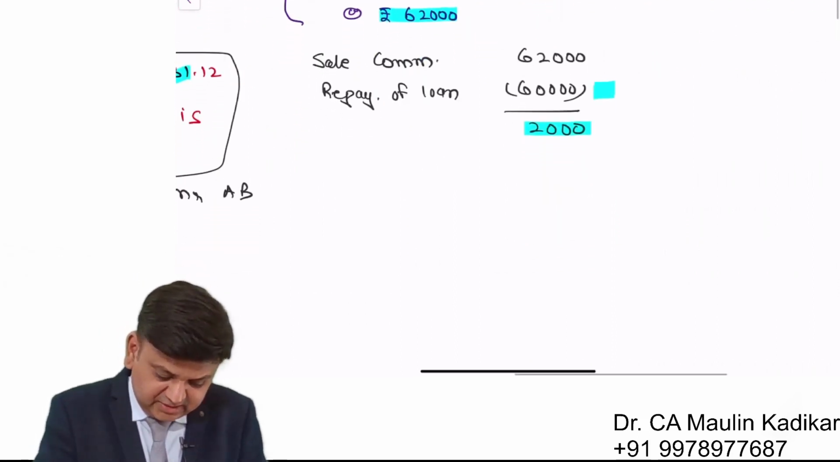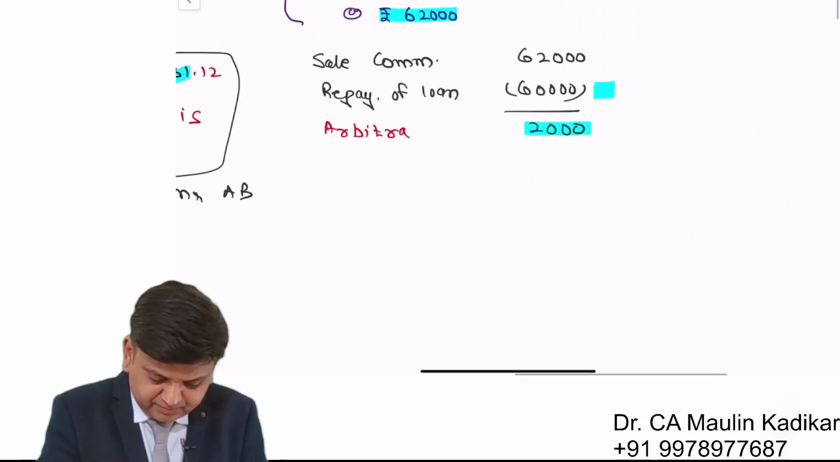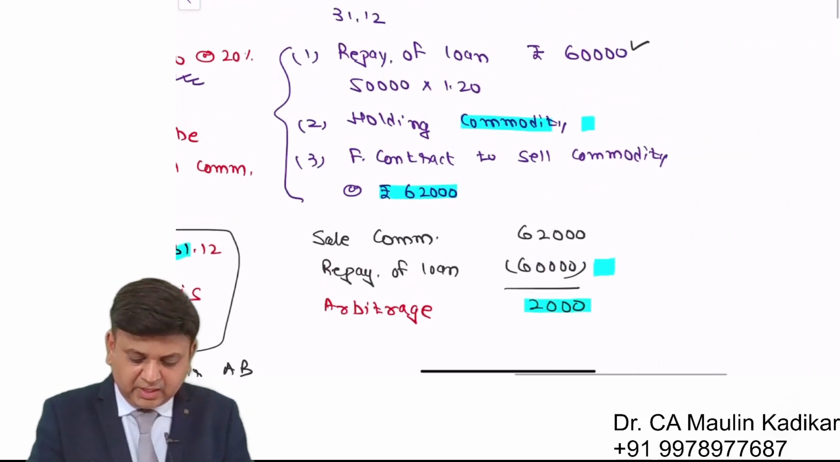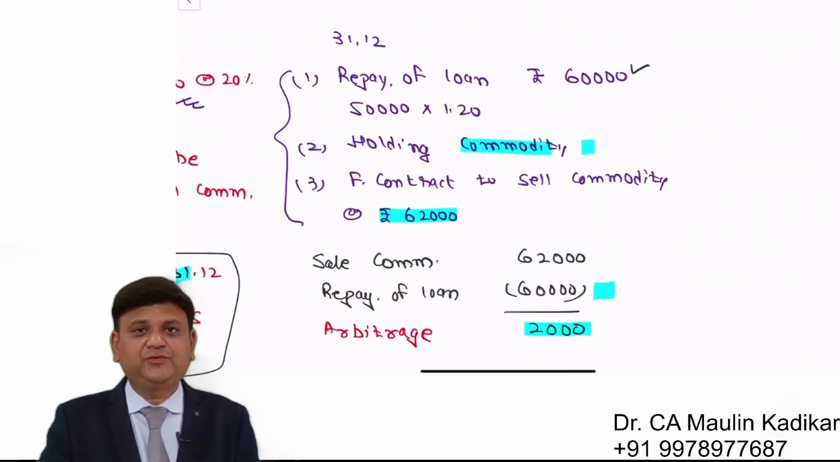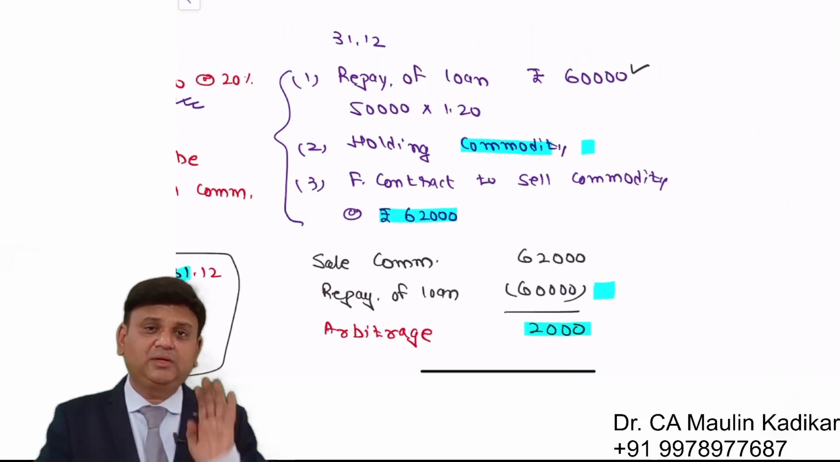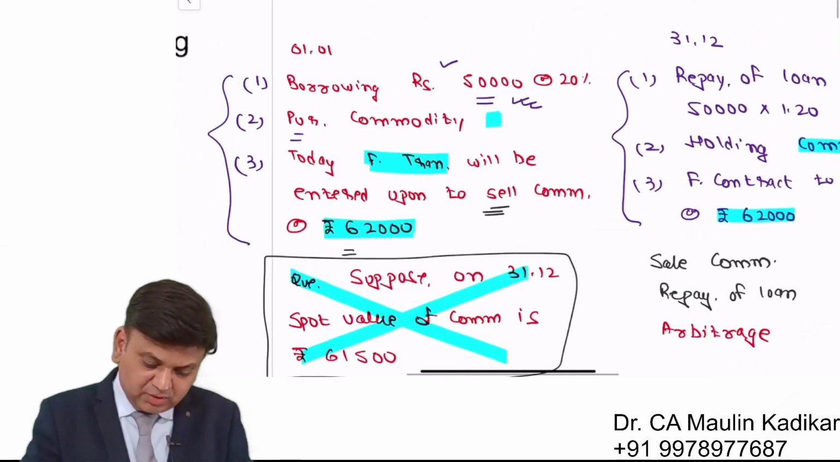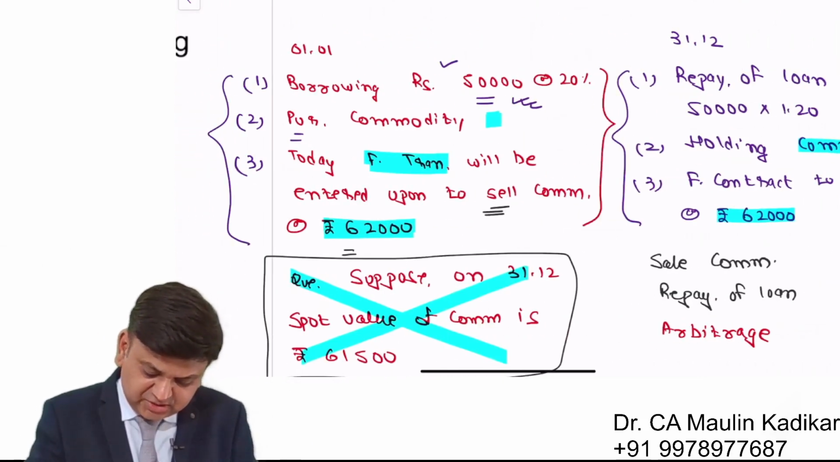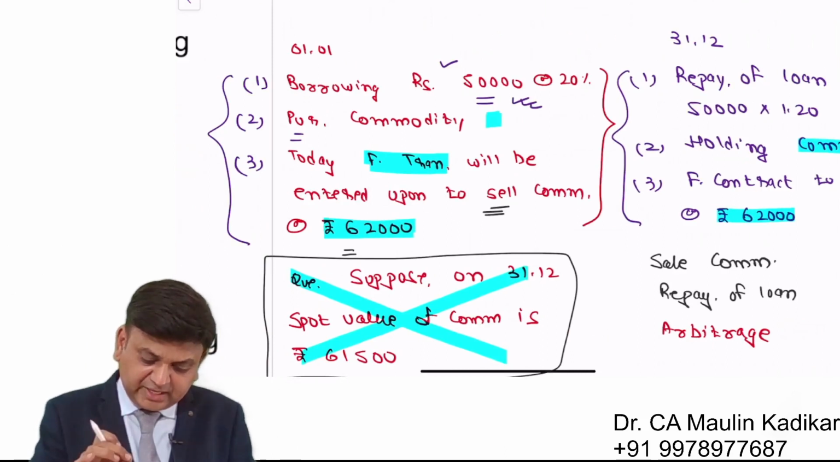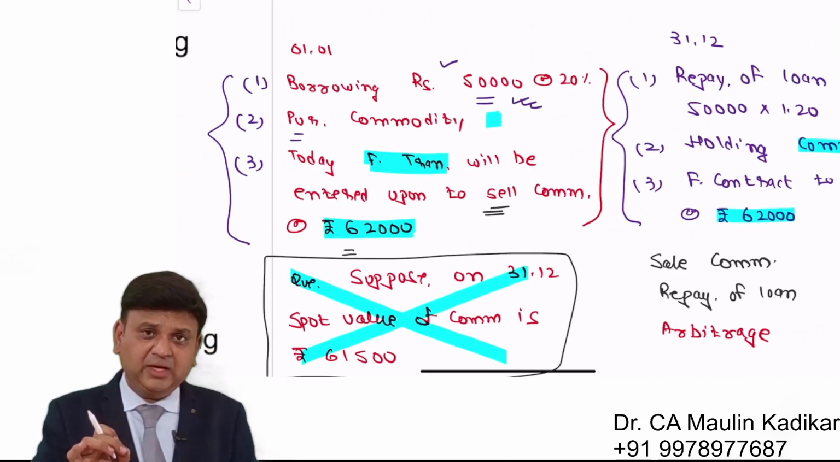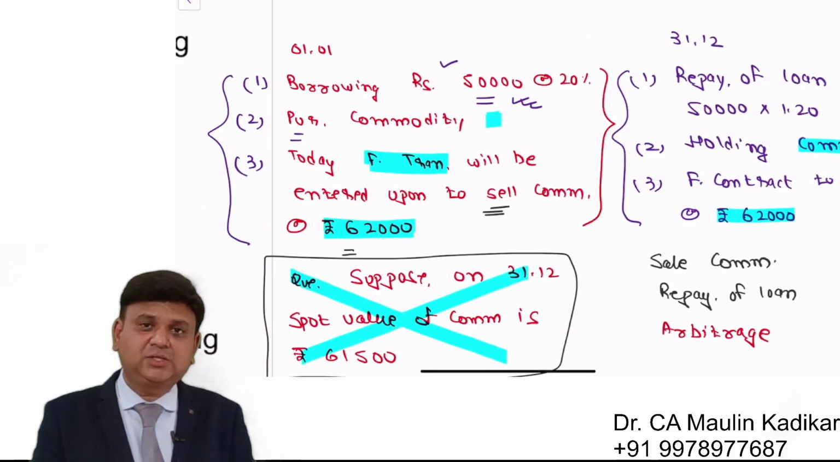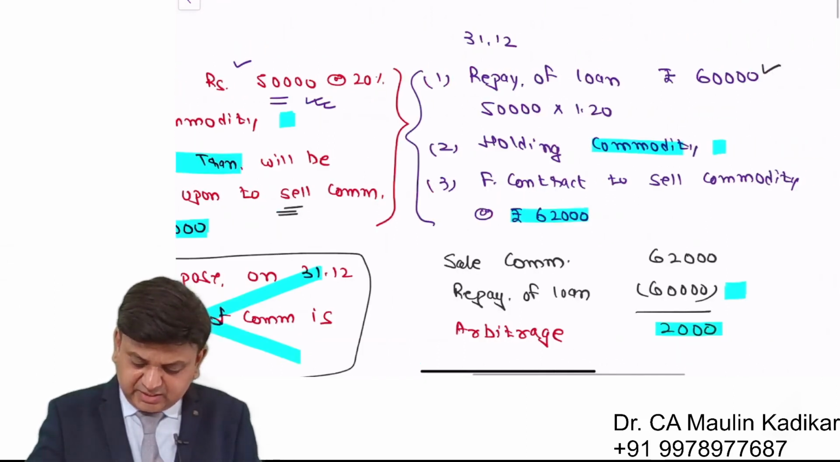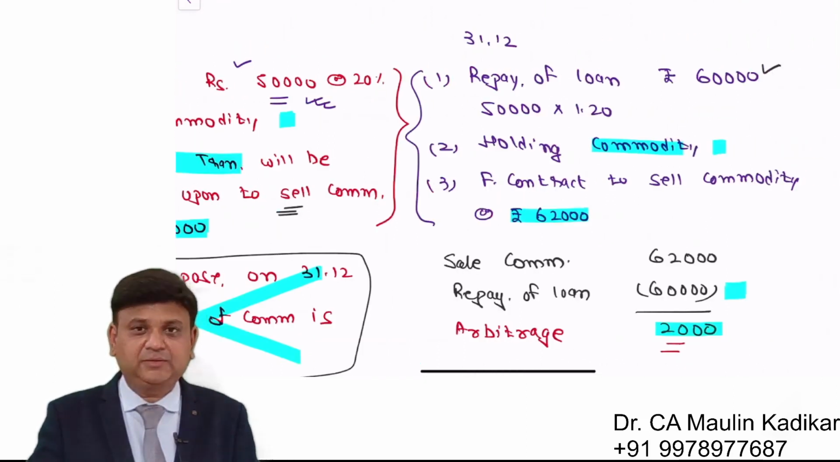And that is the reason this profit is given the name arbitrage. The term arbitrage stands for risk-free profit, absolutely risk-free profit. Once you enter into this combination of transactions, you are sure that you will make a profit only and you will not end up with a loss. And that is the reason it is given the name arbitrage.